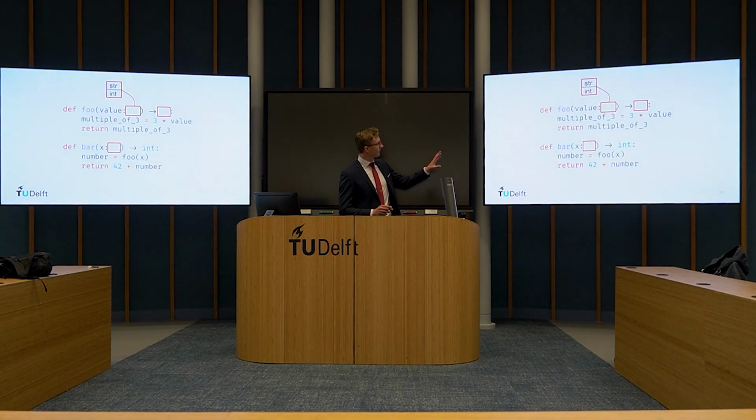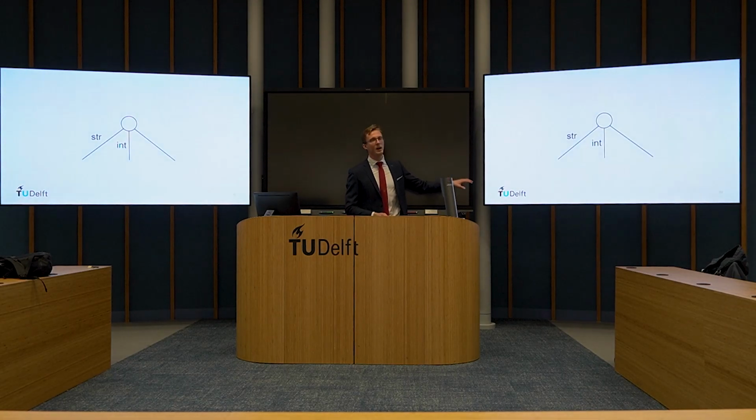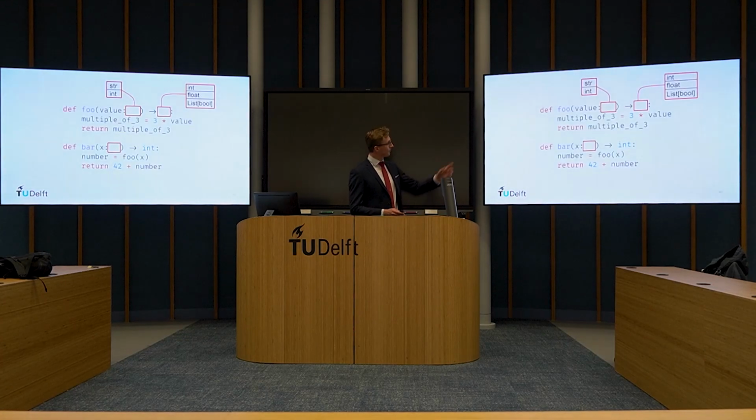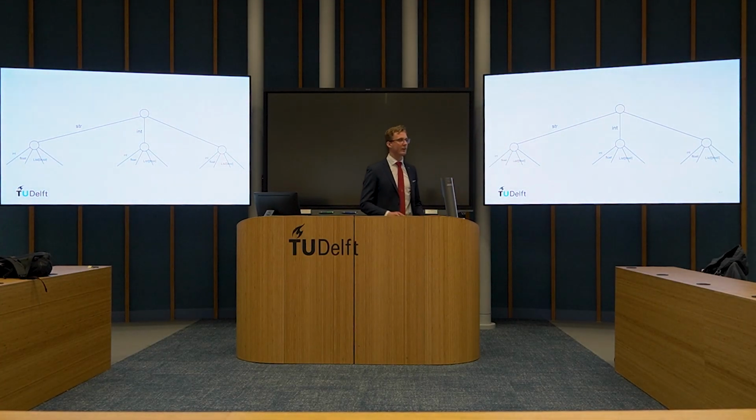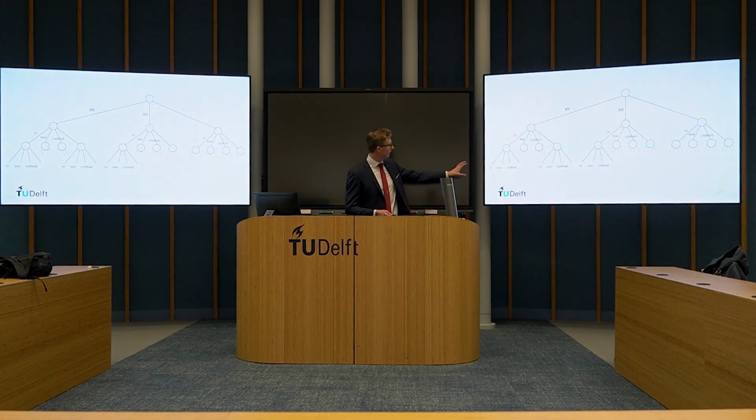These functions have type slots, and the machine learning model for the first one predicts a string and an integer. For now, the probabilities are excluded, but you can represent this as a node with 3 outgoing edges. You have the string edge, the integer edge, and the empty type, which if you fill it in, you don't fill in the type slot, but that's also valid. And next, the second type slot has these 3 predictions, which we can concatenate underneath. So this node and that node and that node are the next predictions. And similarly, for the third type slot, we do that underneath, and thus we create a larger search tree.